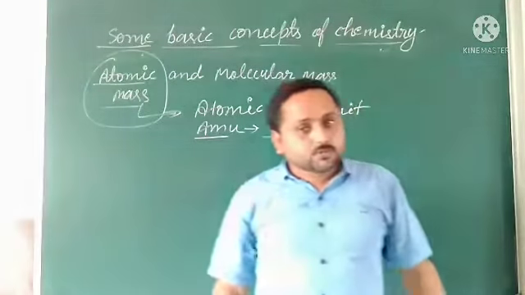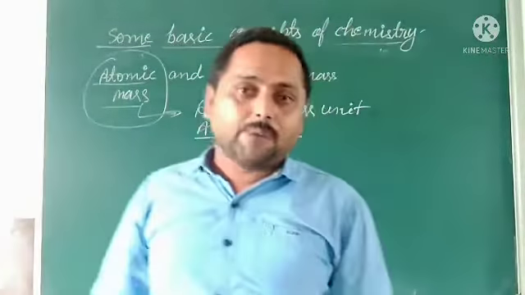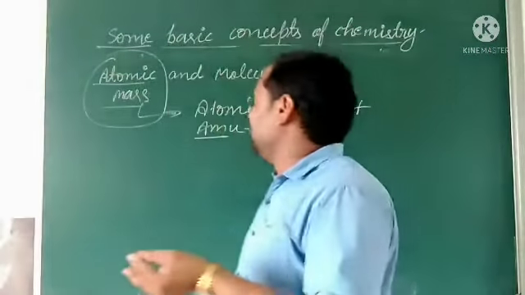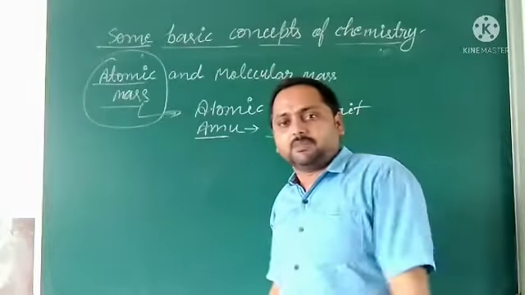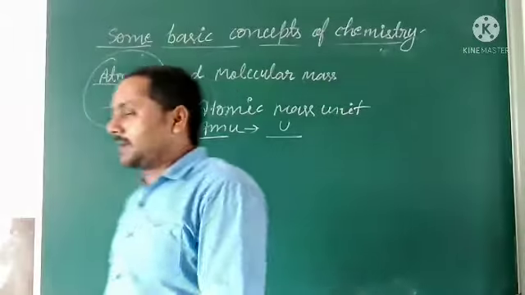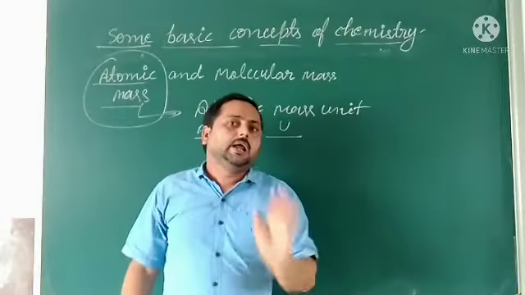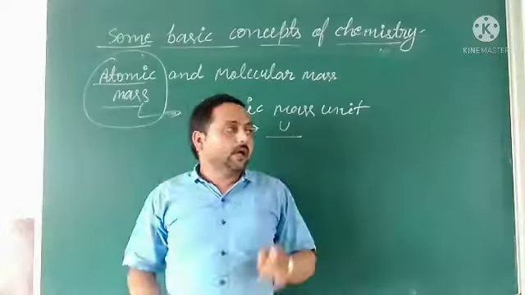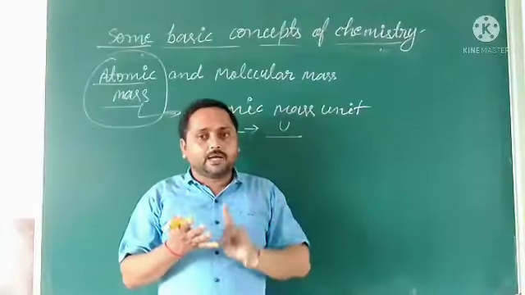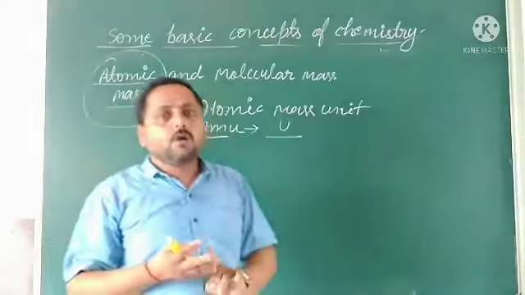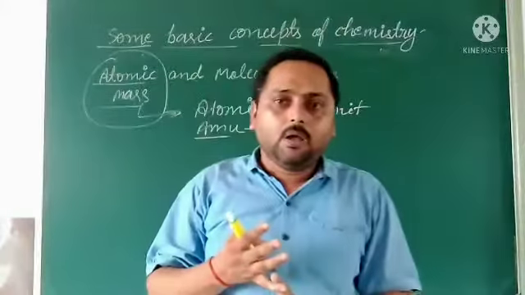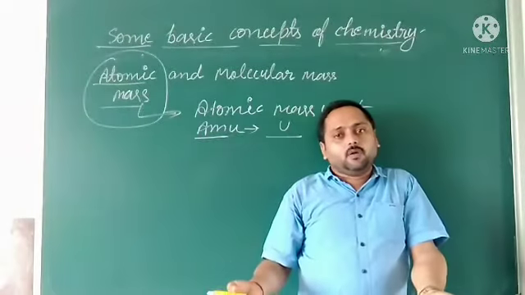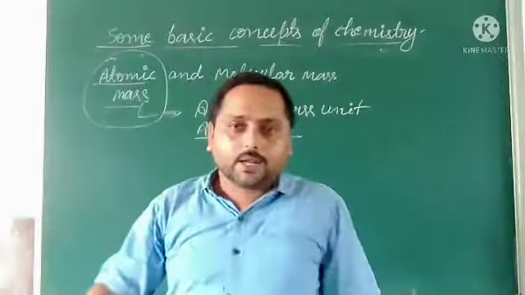So we must know the definition of atomic mass unit. The very easy concept is that we have taken carbon as a standard, and we take the mass of the given atom, how much it is compared to 1/12 part of carbon-12.